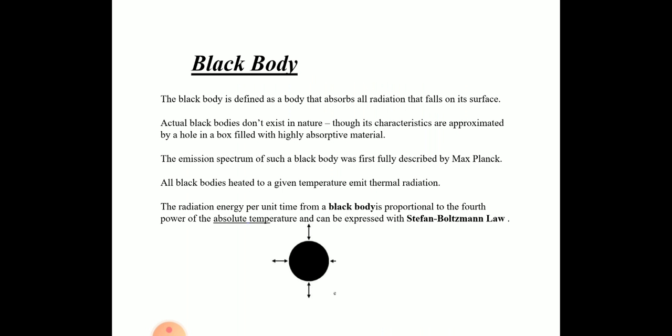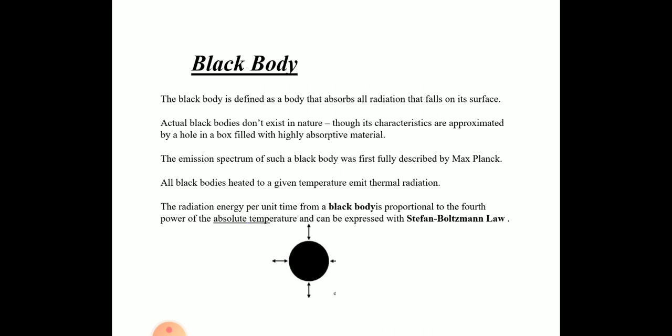So basically, what is the black body? See, the black body is nothing but the body which absorbs all the radiation which is incident on its surface. That body we call a black body. Generally, when radiation falls on a body, some part of the radiation is reflected, some part is transmitted, and some part is absorbed.